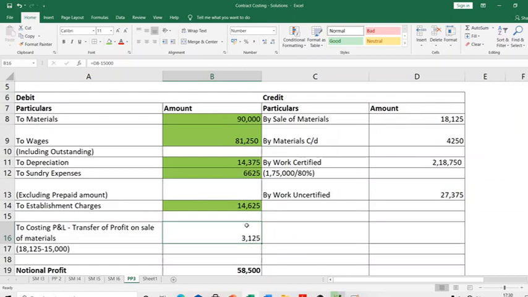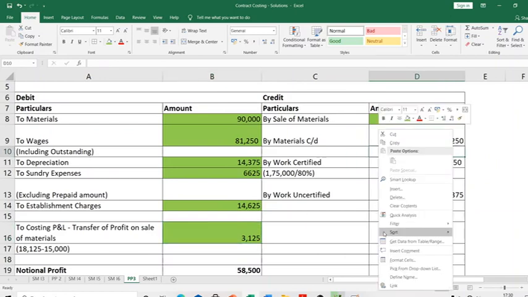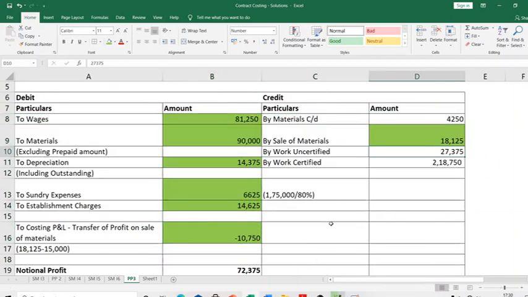Another way of dealing with it is to just remove 15,000 here. If you just remove 15,000 here, then there's nothing for you to do here, because you are just removing the cost of materials sold. Here instead we are crediting with the sale value of the materials. Instead, if you just credit with 15,000, you need not do anything. I'm just explaining different ways of treatment. So understand why 18,125 here, why 3,125 here. Okay, great.